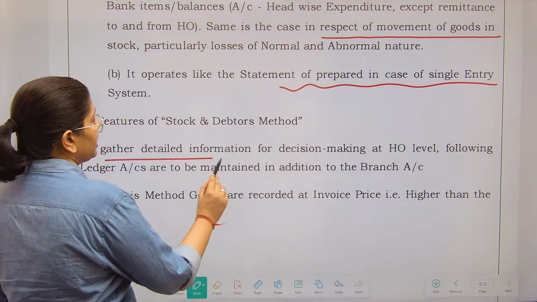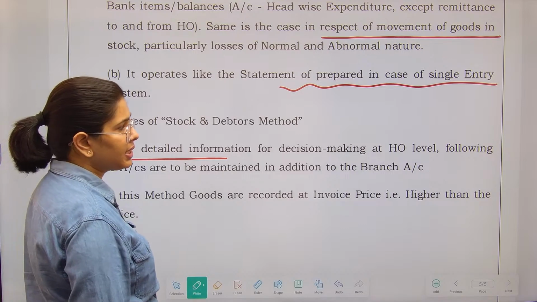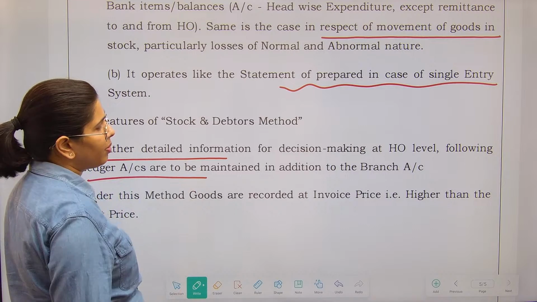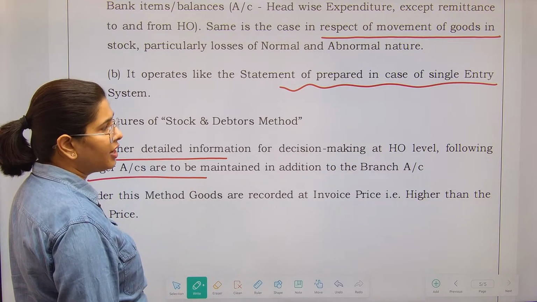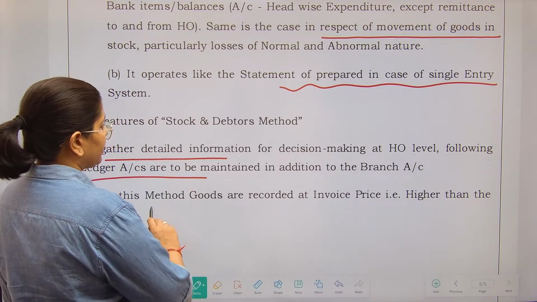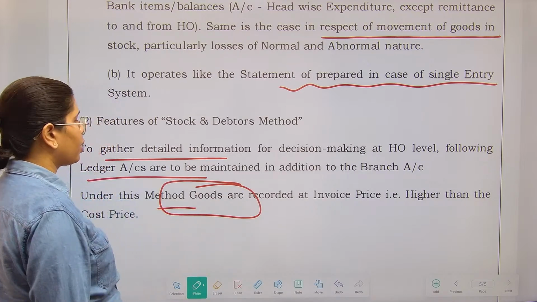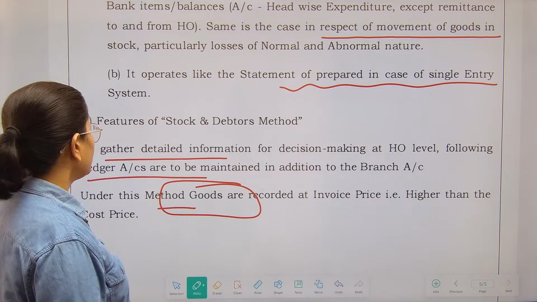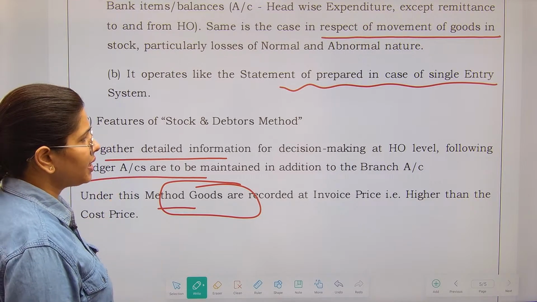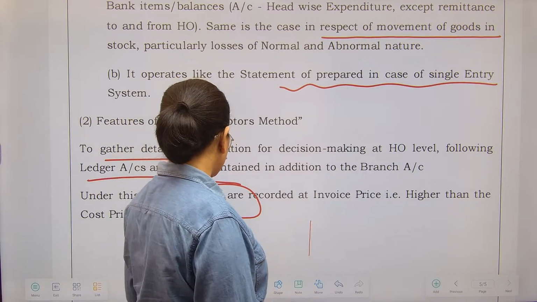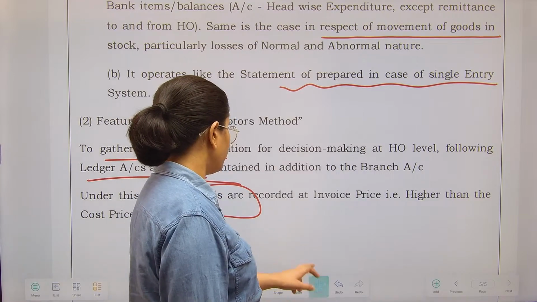To gather detailed information for decision making at HO level, the following ledger accounts are to be maintained in addition to the branch account. Under this method, the goods are recorded at invoice price, higher than the cost price. Okay? So these are maintained in addition to the branch account. What are the additional accounts that will be maintained? I'll just tell you.